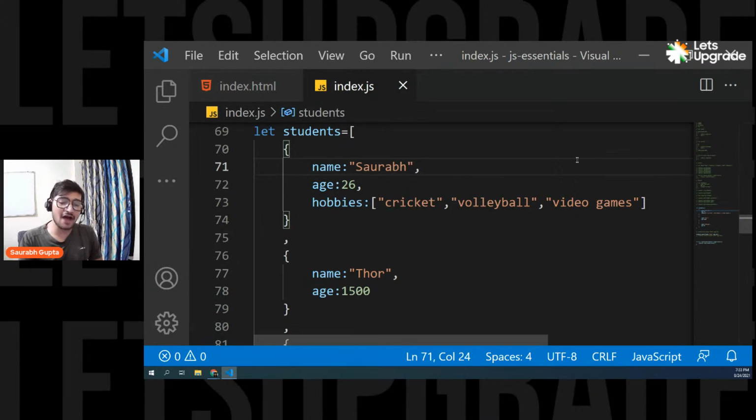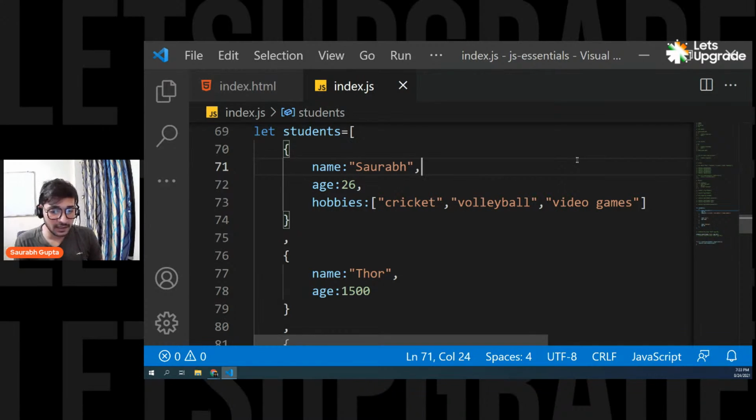Okay. So you can have object inside array, inside object, inside array, inside object, inside array. Doesn't matter. It depends on how you want to store your data. It depends on how you write your data. It depends on the structure of your data, how you want to store it, how you want to manage it.